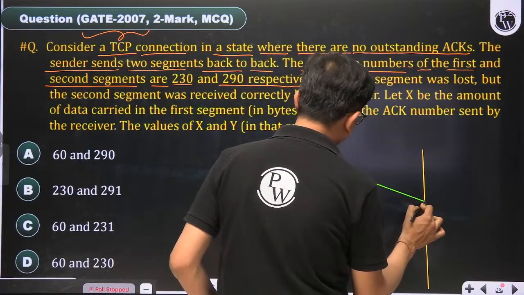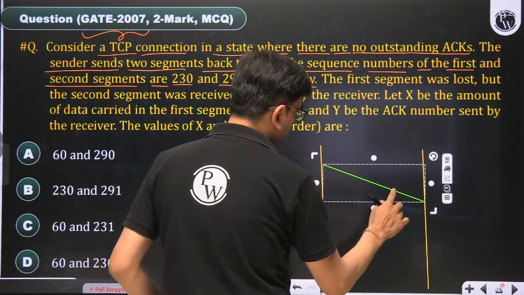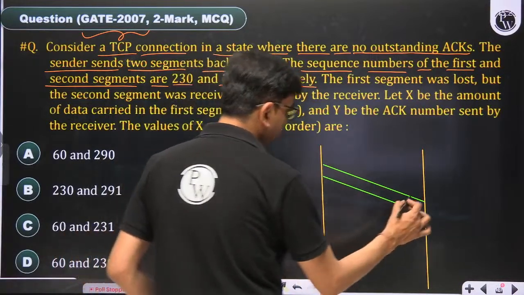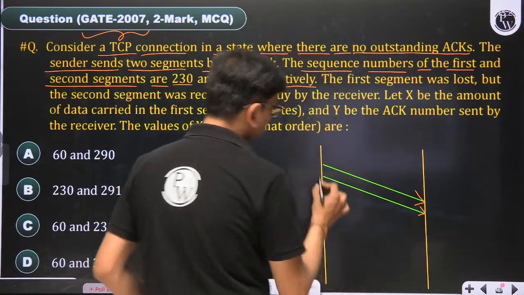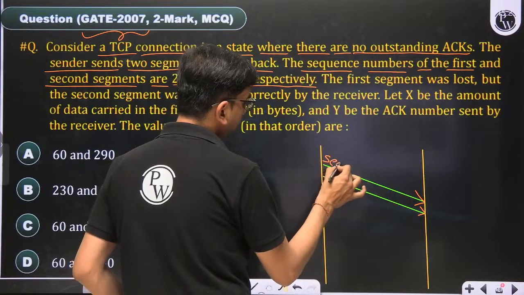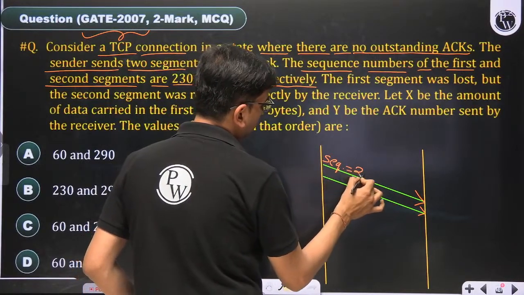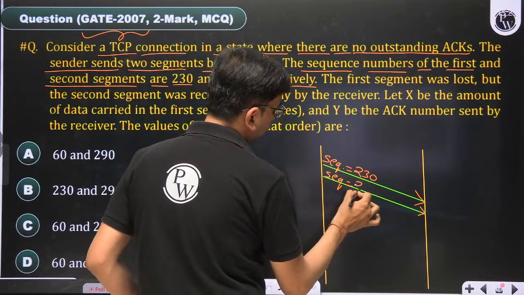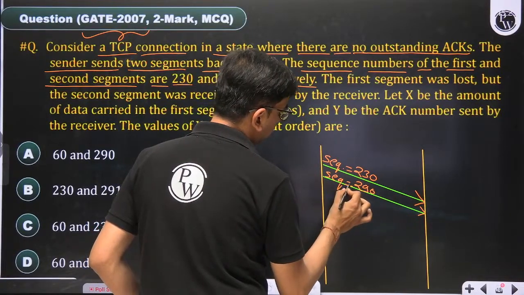This is one segment and this is the another segment. The first segment is carrying the sequence number 230 and the second segment is carrying the sequence number 290 as per the question.